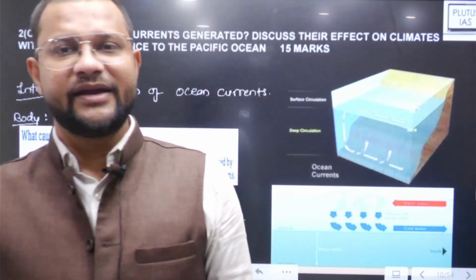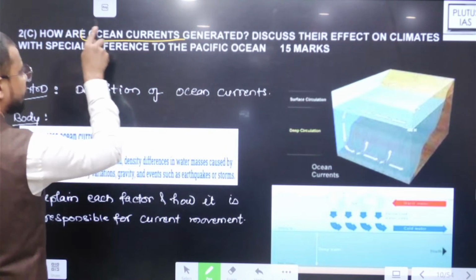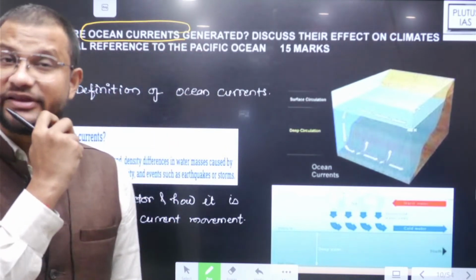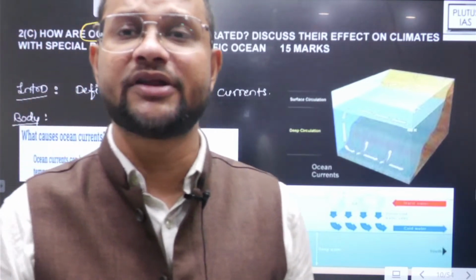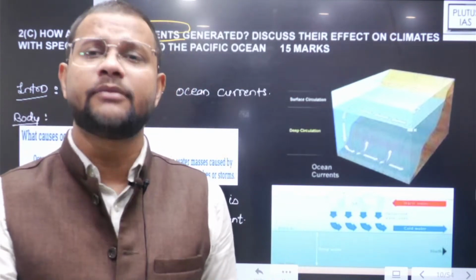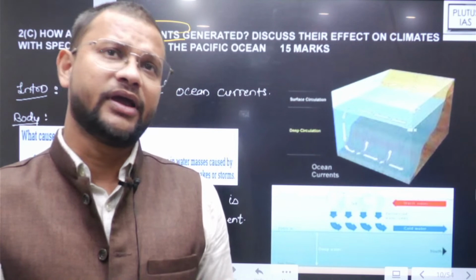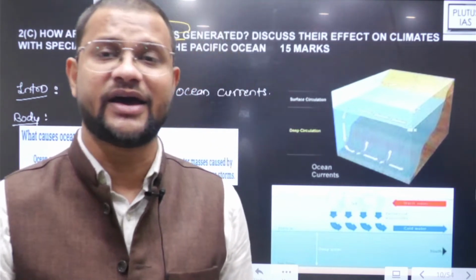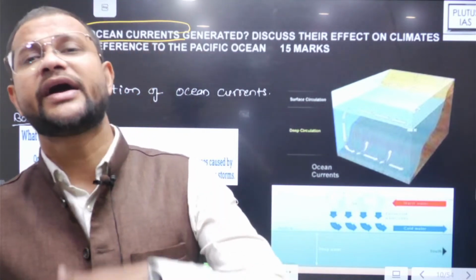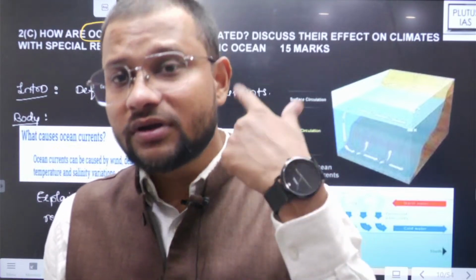Then question second C: how are ocean currents generated? I guess it is the most predictable question, and that too for the most predictable movement in the ocean, most consistent movement of oceanic water over space and time, known as ocean current. Definition यही होगा क्योंकि question पूछ ही रहा है how ocean currents are generated. It's not asking you for the definition, but for the process of formation.